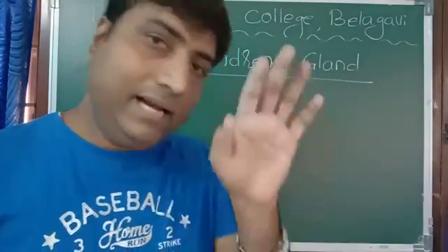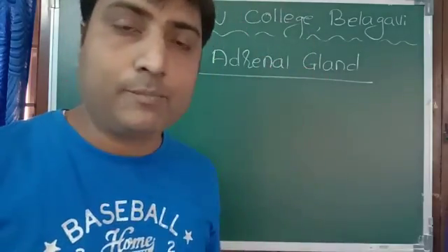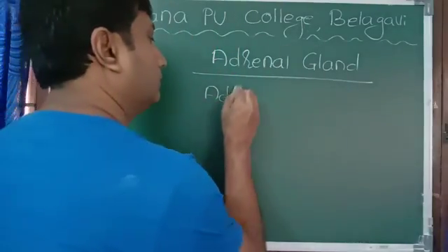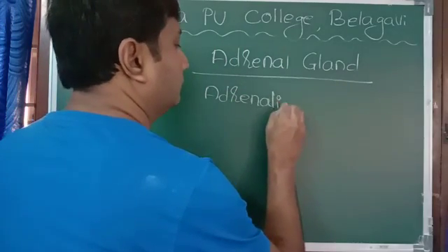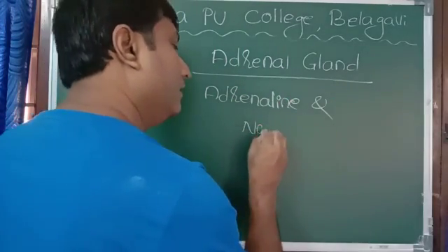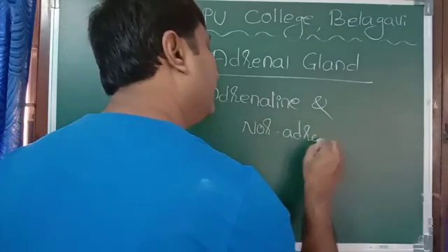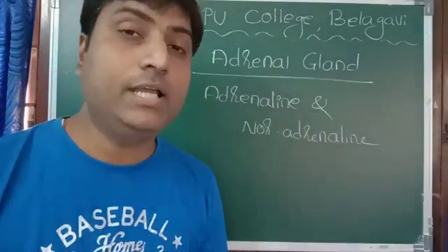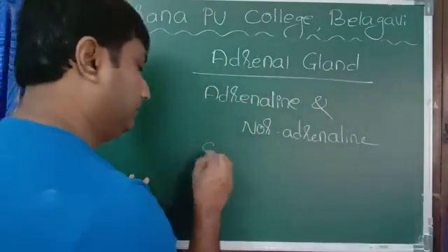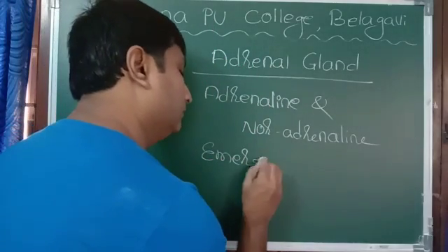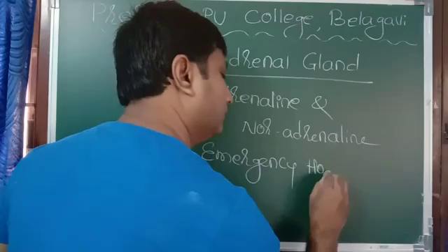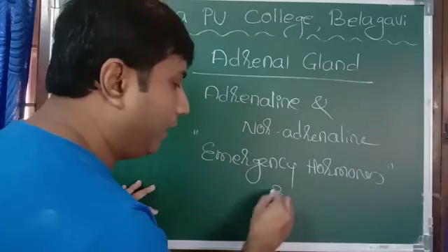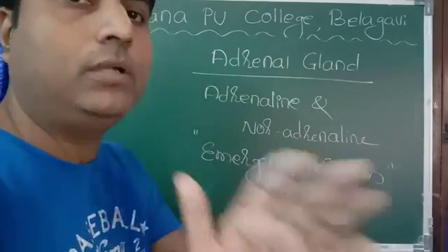This adrenal gland releases two important hormones, adrenaline and noradrenaline. Both these hormones are commonly called emergency hormones, or 3F hormones.